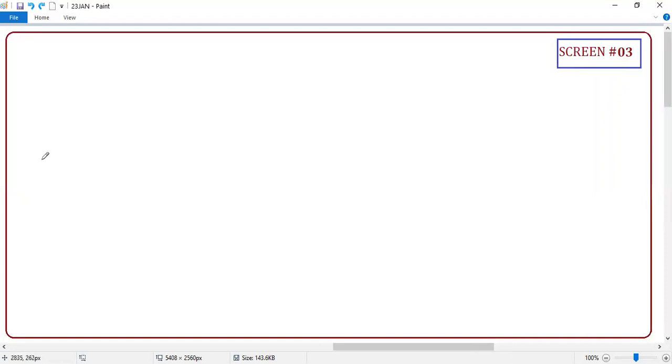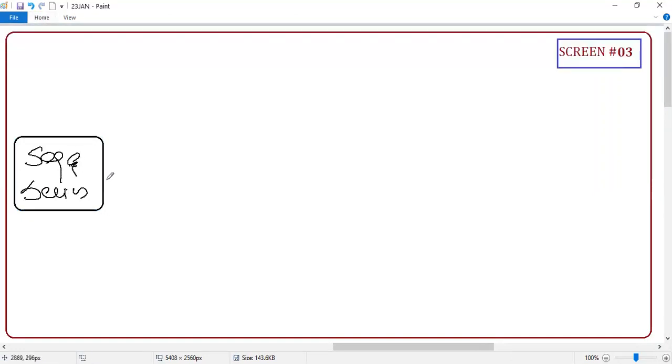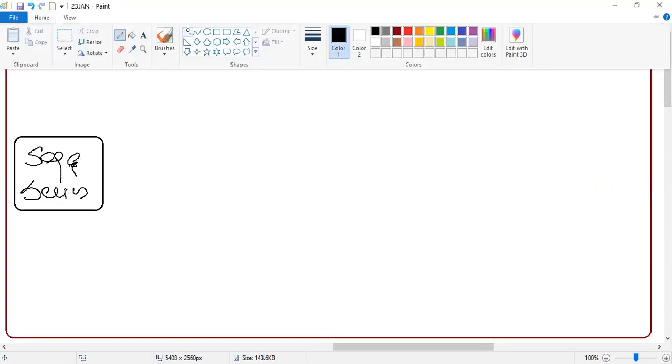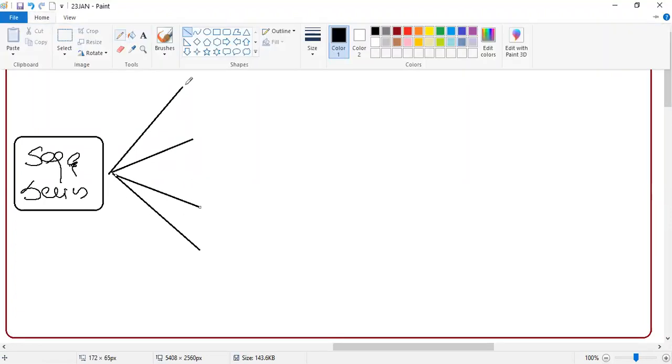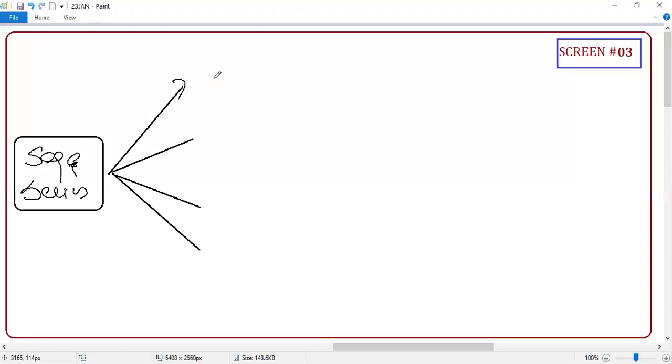Under sequence and series, there are so many things, correct or not? Basically, you can form an infinite number of sequences, clear or not? But we are focusing on only 4 or 5. One is AP, another is GP, another is HP, then AGP.